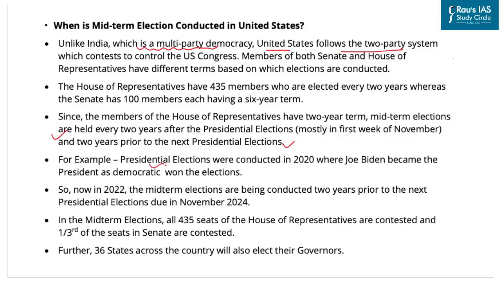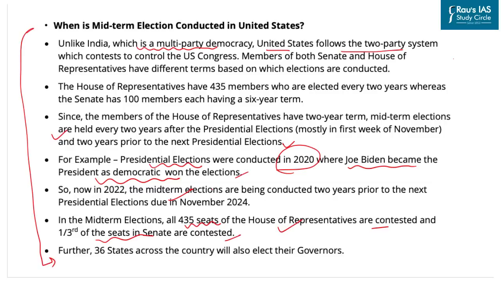For example, the presidential elections were conducted in 2020, where Joe Biden became the president as the Democratic Party won the election. So now in 2022, the midterm elections are being conducted prior to the November 2024 election for the president. In the midterm elections, all 435 seats of the House of Representatives are contested and 1/3 of the seats in the Senate are also contested. Further, as a part of the midterm election, 36 states across the country will also elect their governors.